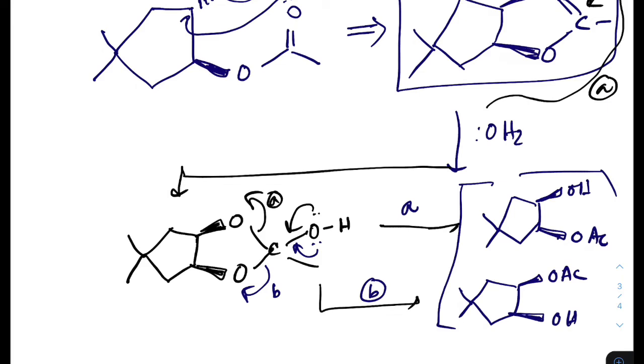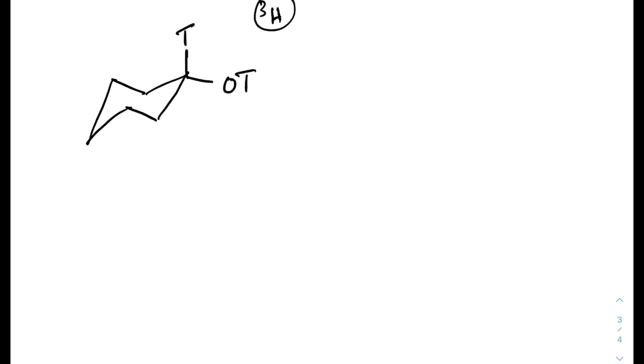Now come to our next topic. This is very important, not only for exam purposes, but also for concept. If I have this type of product, this is tritium, OTs over there, and the OMe group is trans to this OTs group, right?